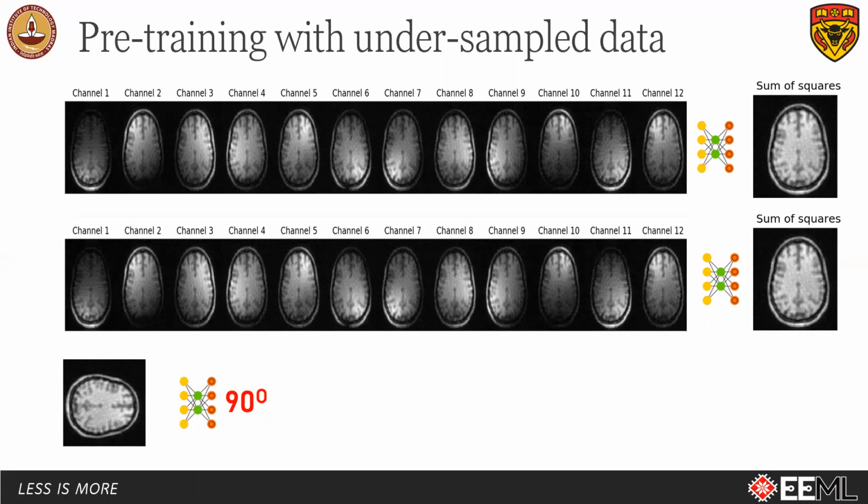The second one is similar to the first, but here we drop one of the coils and the network utilizes the information available in rest of the coils to generate the RSS image. In the third pretext task, the network is trained to predict the angle of rotation of the undersampled image.